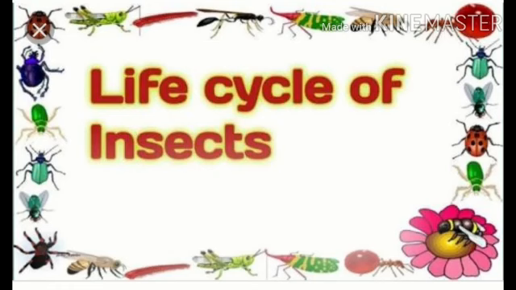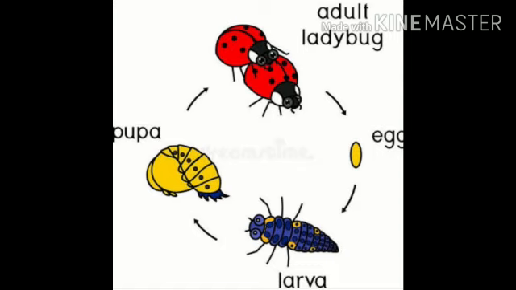Now, coming to the life cycle of insects. How do they complete their life? First, see, this is the life cycle of ladybug. The adult ladybug lays eggs. From eggs, larva hatches. From larva, pupa, and again to adult ladybug.